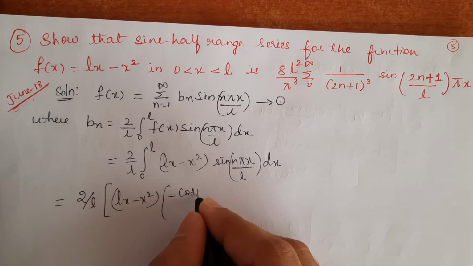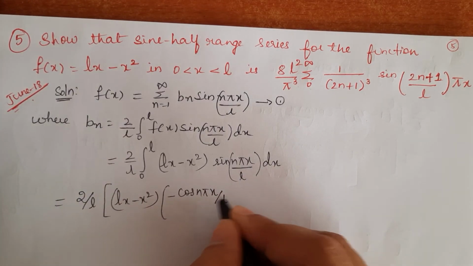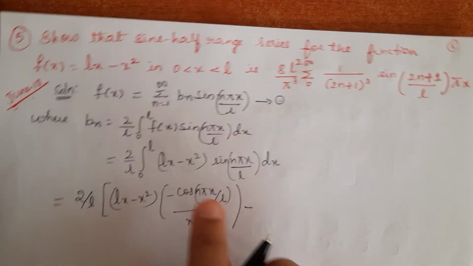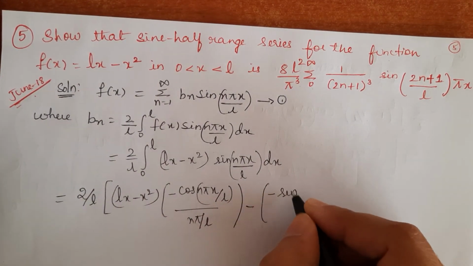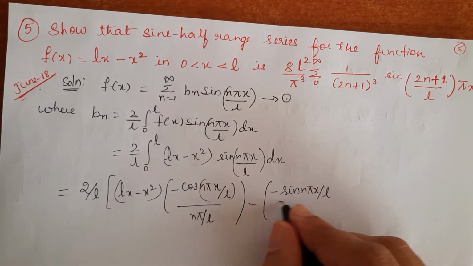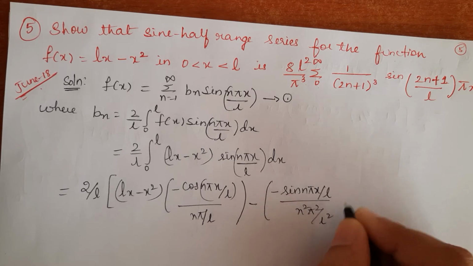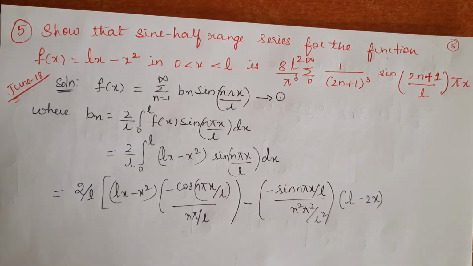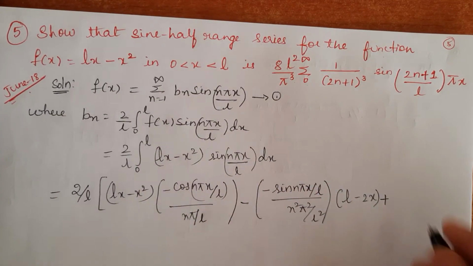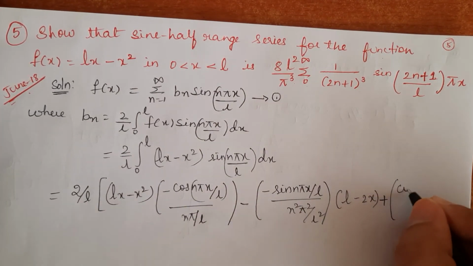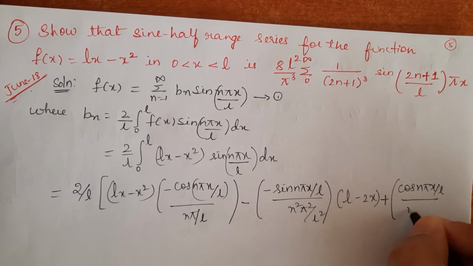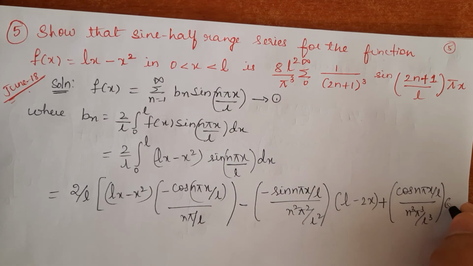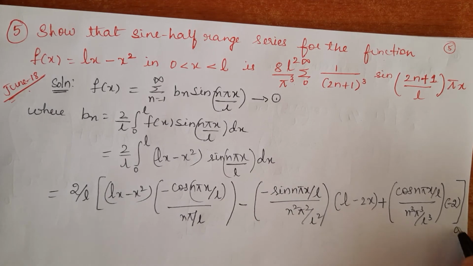Integration of sine is minus cos n pi x by L divided by n pi by L, minus, again integration of this integrated function is minus sine n pi x by L divided by n square pi square by L square into differentiation of Lx minus x square, which is L minus 2x, plus, again integration of this integrated function is integration of minus sine, which is plus cos n pi x by L divided by n cube pi cube by L cube into differentiation of L minus 2x, which is minus 2. This is between the limits 0 to L.